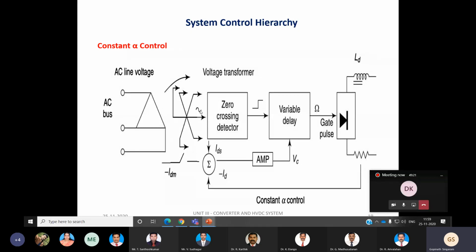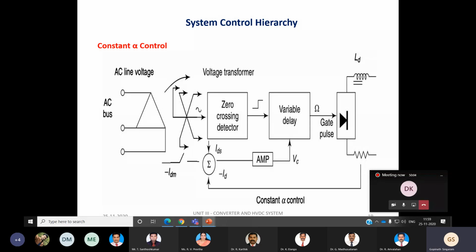identical pulses, but we have to give a proper delay with respect to the zero crossing. With the help of the zero crossing, we can give the proper delay to all the 6 pulses. This delay will be given with the help of the delay circuit, and this delay circuit will be operated based upon the common control voltage. The main purpose of the delay circuit is to provide an independent delay for each and every gate pulse. So this concept is called constant alpha control.